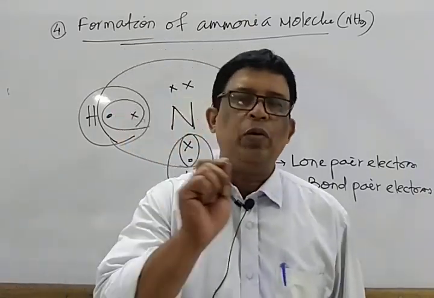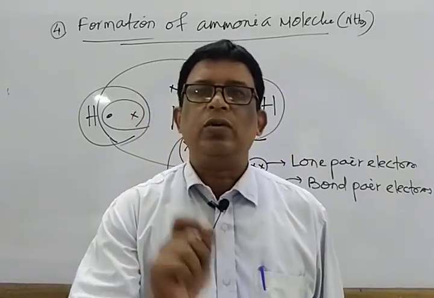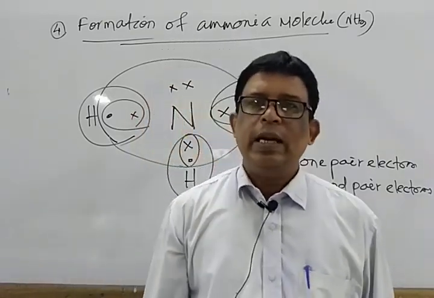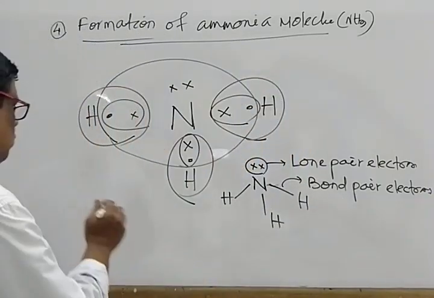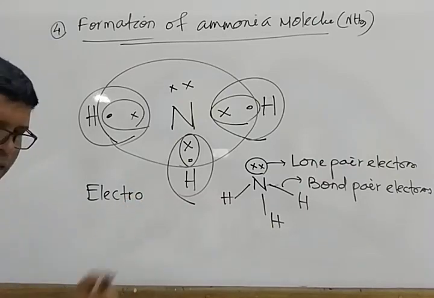And the last 2 important points are there: one is electrovalency and the other is covalency. Mark that. Next we discuss these 2 points.